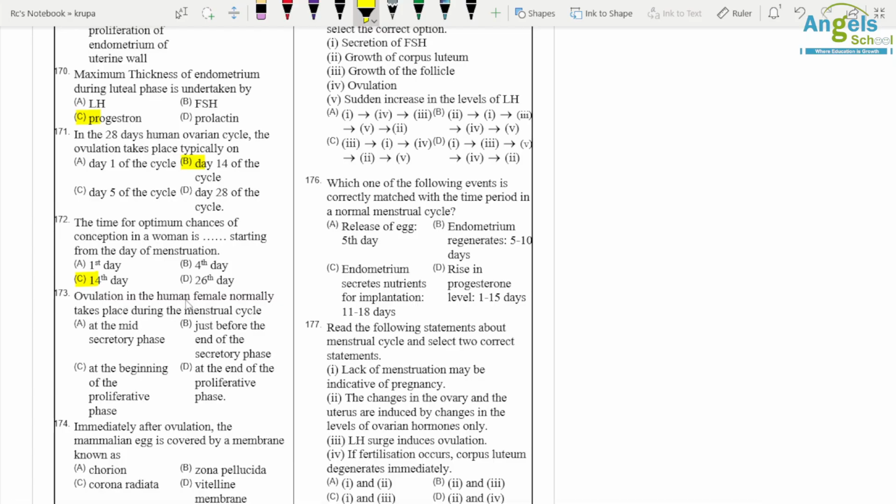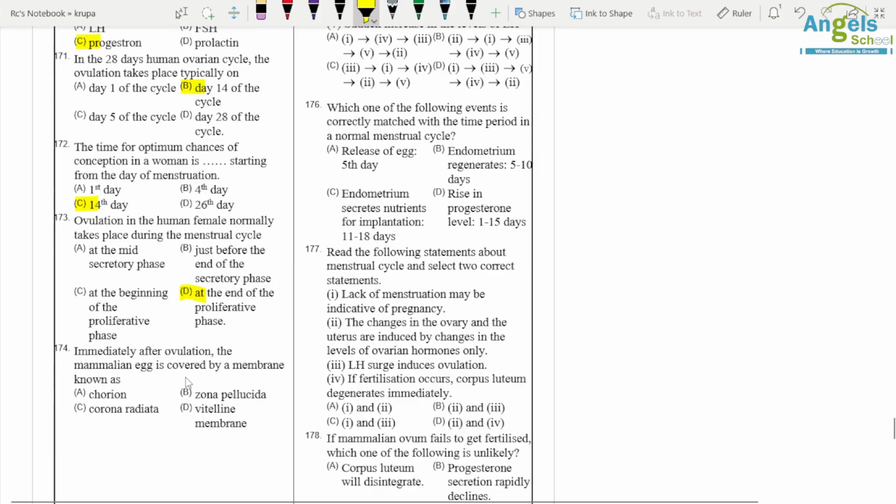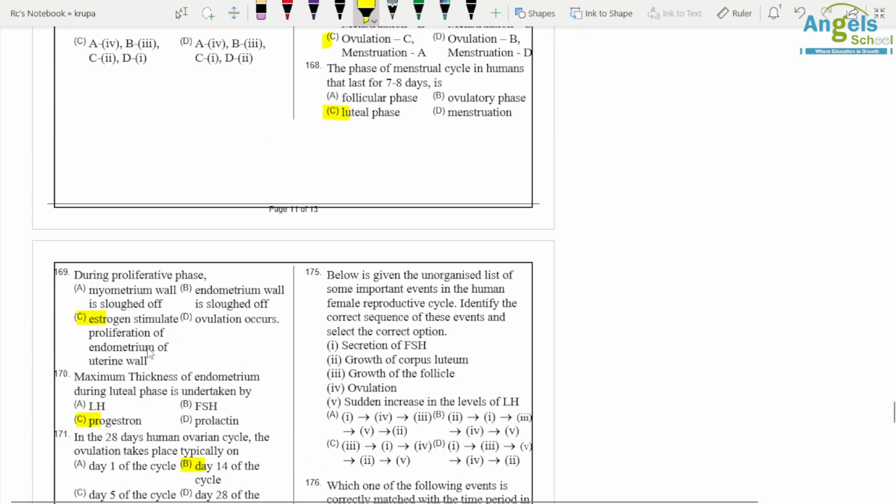Ovulation in a human female normally takes place during the menstrual cycle just at the end of the proliferative stage. Immediately after ovulation, the mammalian egg is covered by the zona pellucida.